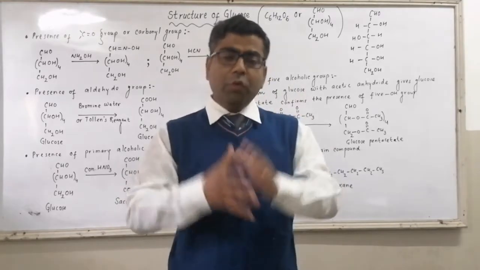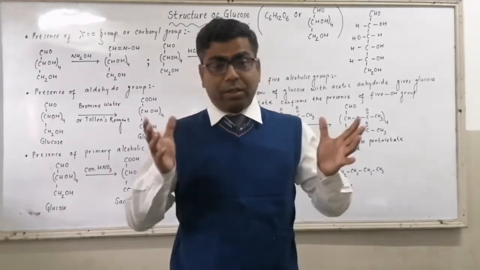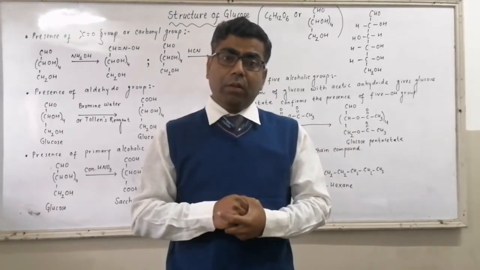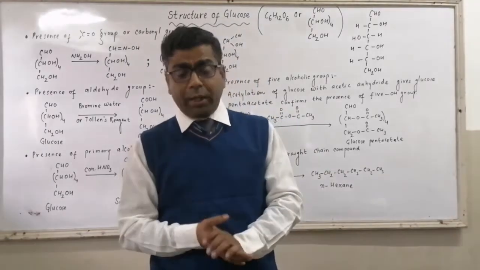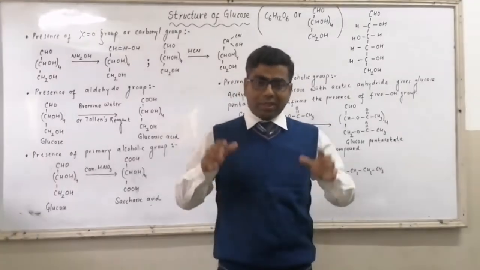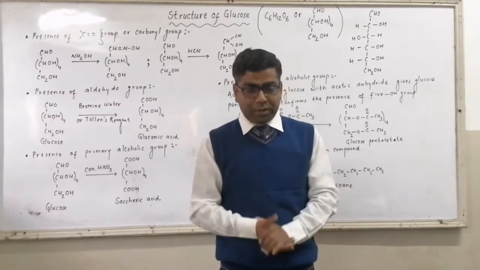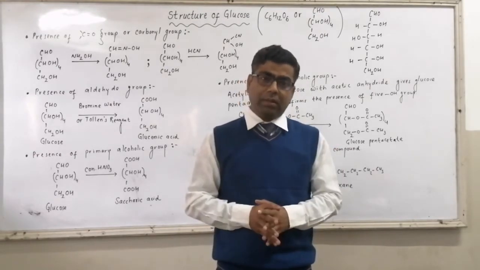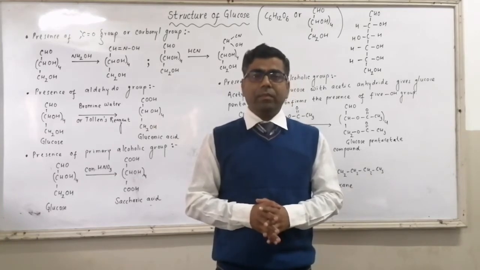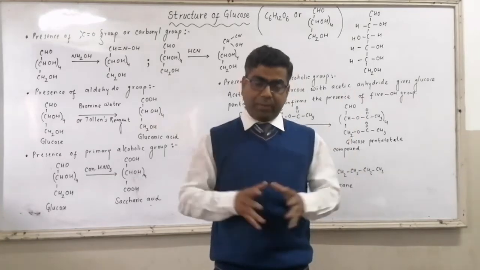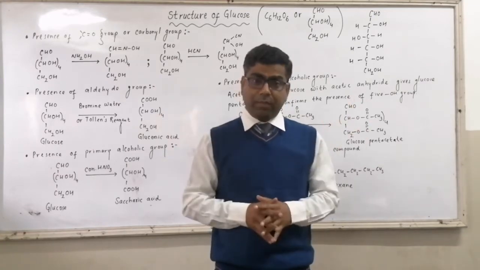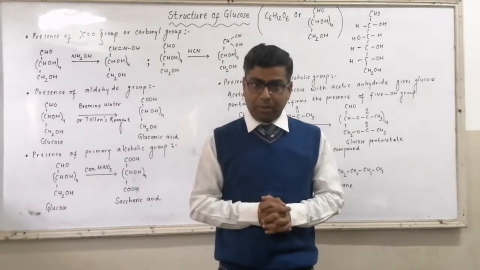So we have to prove that glucose contains aldehyde group, glucose contains primary alcoholic group, glucose contains 5 hydroxy groups, and last, glucose is having a straight chain structure. There is no branching present in the structure of glucose.